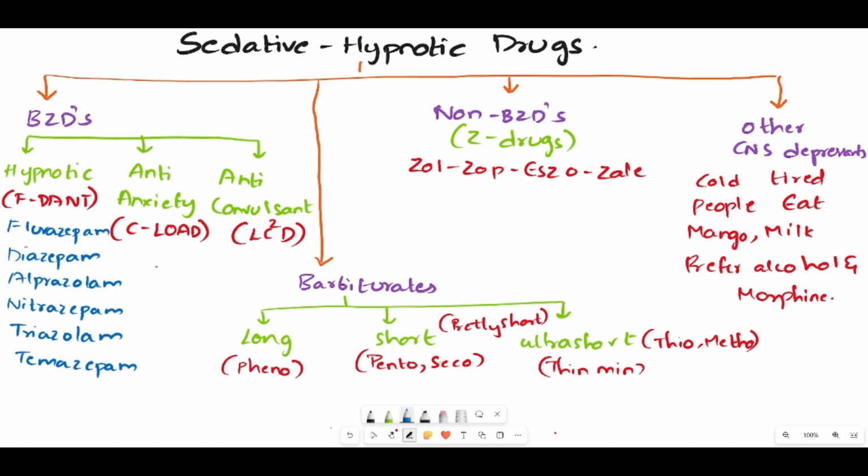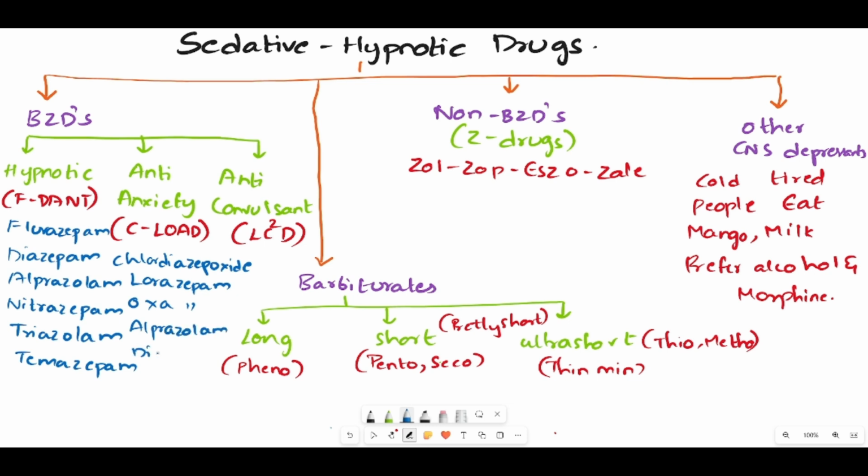And coming to anti-anxiety, C-load, where C means it is chlordiazepoxide. L means it is lorazepam. O means it is oxazepam. A means it is alprazolam.